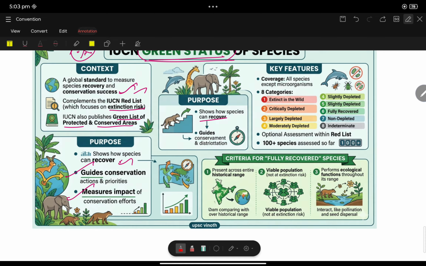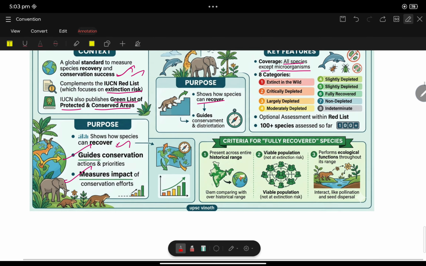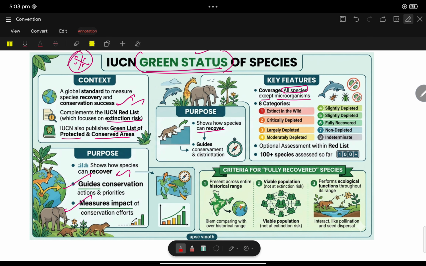Okay, so coverage: all species except microorganisms. See, all the species except microorganisms. If the question says all species, it is wrong, because it excludes microorganisms. There are 8 categories: extinct in the wild, critically depleted, largely depleted, moderately depleted, slightly depleted, fully recovered, non-depleted, indeterminate. So it is an optional assessment alongside the Red List.